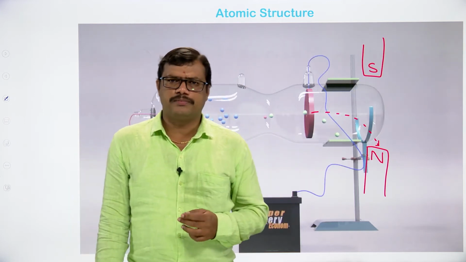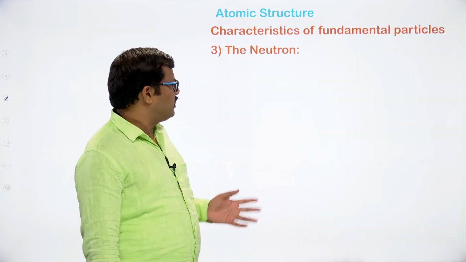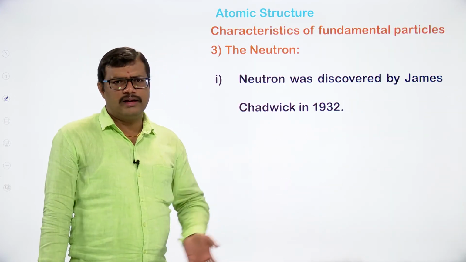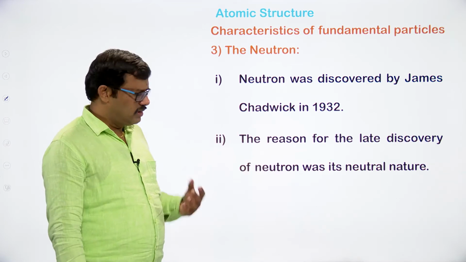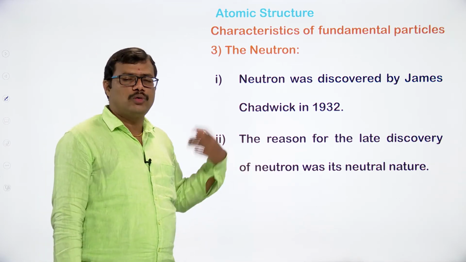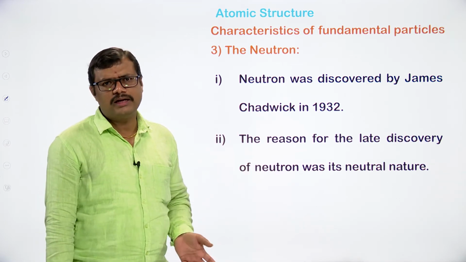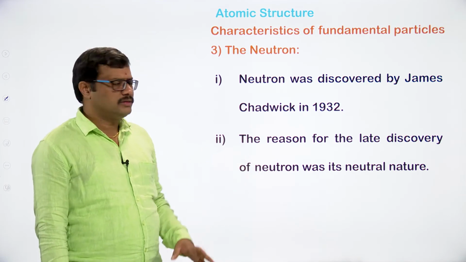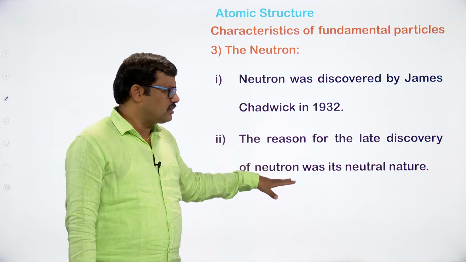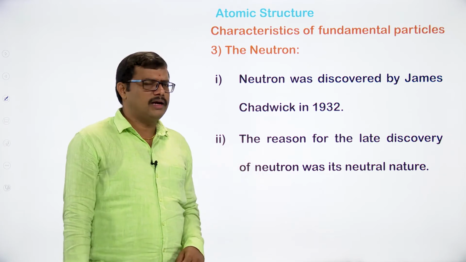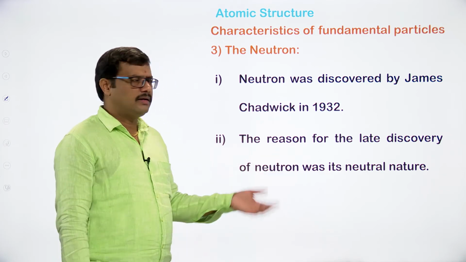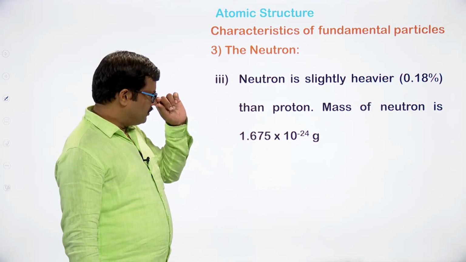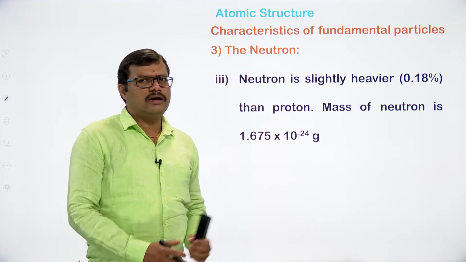Since the neutron doesn't have any charge on it, they are named as neutrons. Because of the charge not being present on these particles, the discovery got delayed. And when you observe the properties and characteristics of these particles,